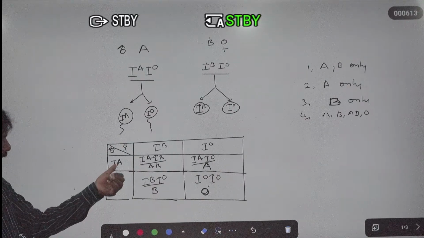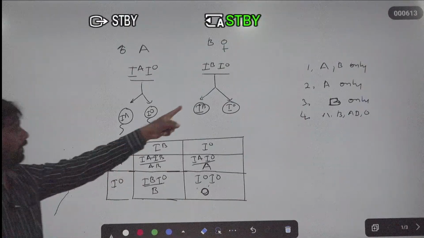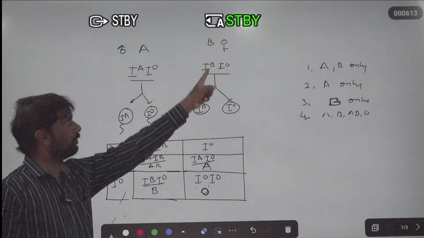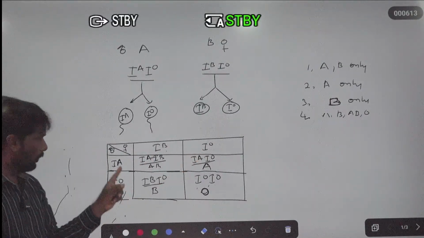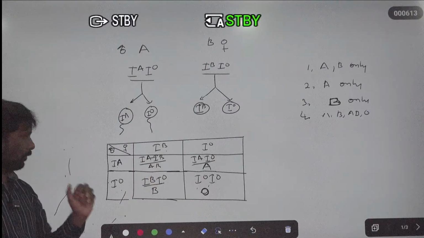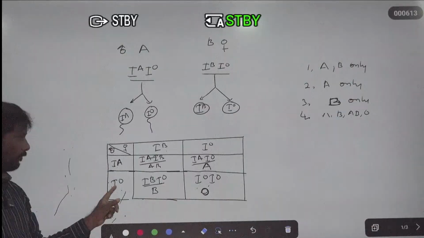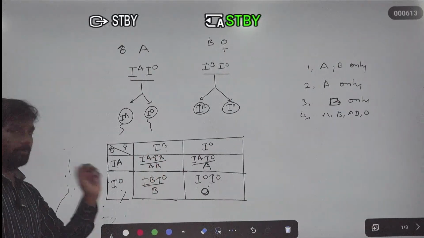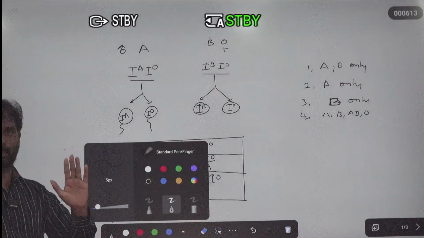So IA, IO, A blood group gametes. IB, IO, that is the B blood group gametes, sperm and ova. IA, IB, AB blood group. IA, IO, A blood group. IO, IB, B blood group. IO, IO, here it is the O blood group.